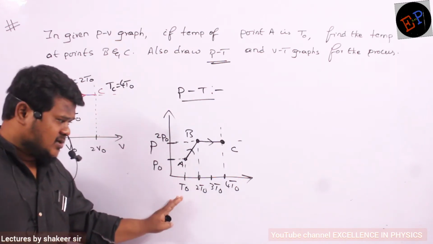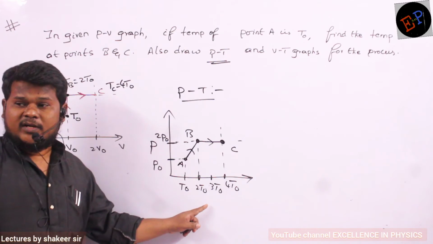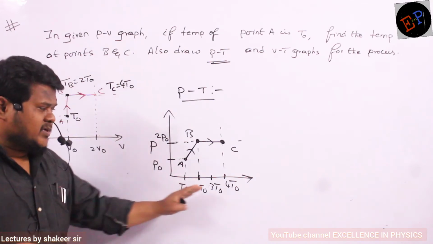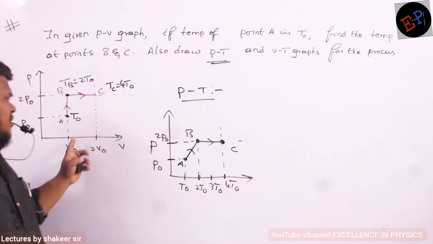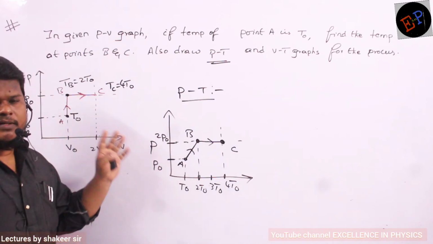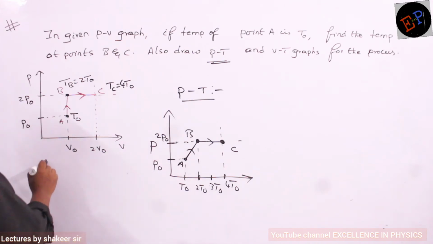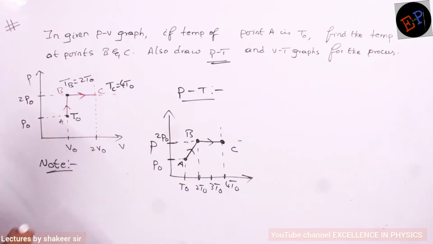So the conditions are for drawing another graph. First you have to check the minimum values and maximum values. So write all those minimum and maximum values in the graph and then you proceed according to the given data or the data which you have derived. Are you able to understand? So make that a note point. Note point is that, clear, ma?